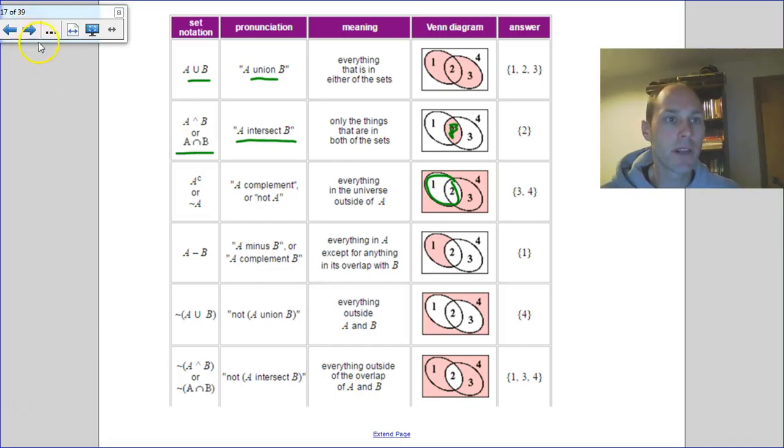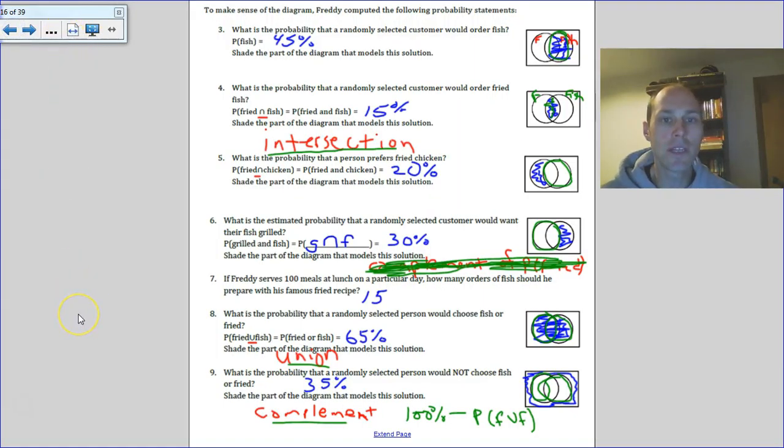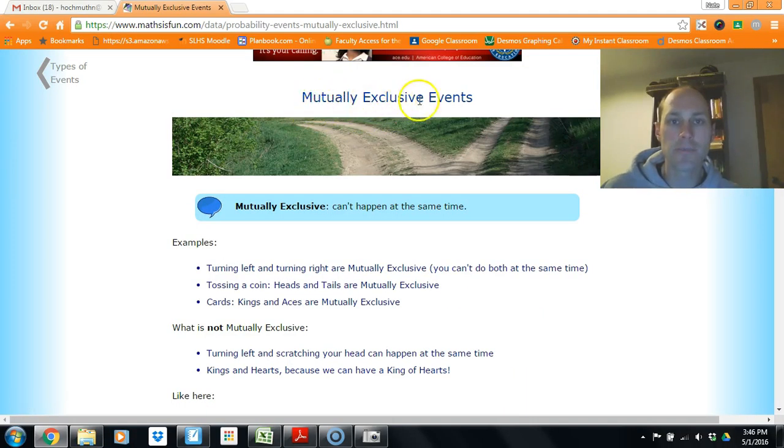But some other things that we want to keep in mind are the terms mutually exclusive. Two things are mutually exclusive if they don't contain anything in common. Let's take a look at some of those examples. Another phrase that we'll get is mutually exclusive events. Those are things that can't happen at the same time. So turning left and turning right, can't do both at the same time.